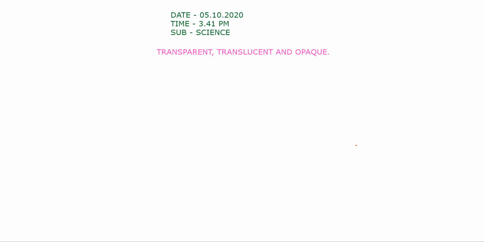Suppose here is a mirror and I will pass light from here, and it passes all light. All light is passed from the mirror or a thin plastic sheet. Let's say this is a thin plastic sheet. All the light is passed from this thin plastic sheet. Then it is a transparent substance.